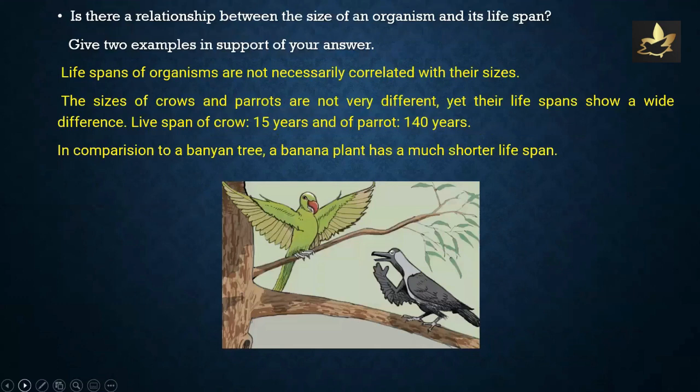That's it. Is there a relationship between the size of an organism and its lifespan? Give 2 examples in support of your answer. Lifespans of organisms are not necessarily correlated with their sizes, or in other words, sizes do not necessarily dictate the lifespans of organisms. To cite for evidence, the sizes of crows and parrots are not very different, yet their lifespans show a wide difference. Lifespan of crow is around 15 years, while that of a parrot is around 140 years, as stated in the NCERT textbook.